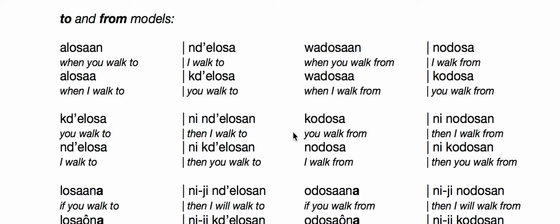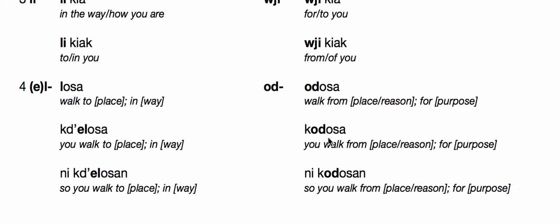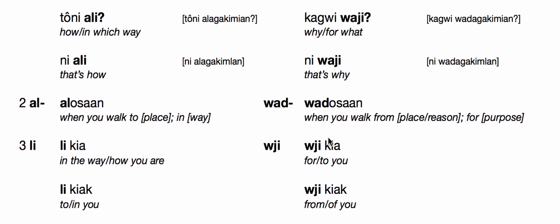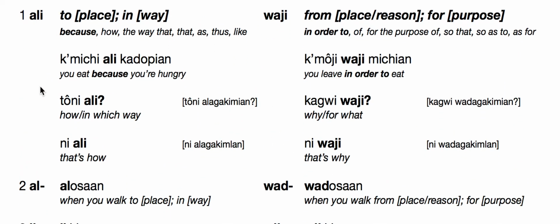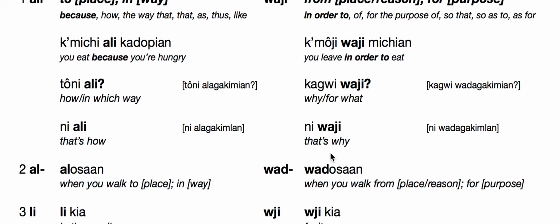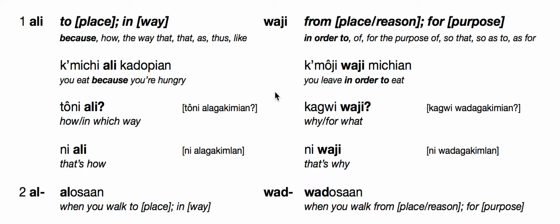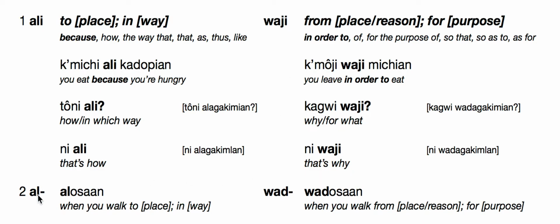This, again, as I said, all of this is up in Canvas for you to look at as a reference for both week 1 and week 2 combined, the four possible forms. The one that I didn't mention is that wad can also be wads, but we did see it here as long as the first letter of the verb is an I, like wadzi doian, when you fly. We'll see that as well. That doesn't happen with Ali because al remains just al, alosa'an. It doesn't go to the D.